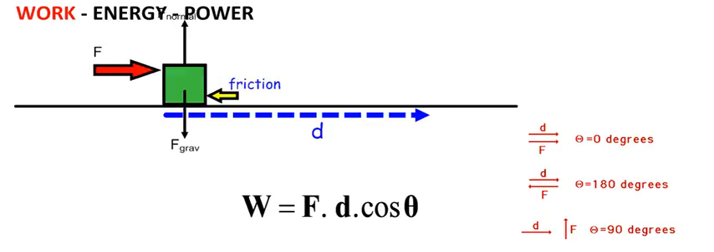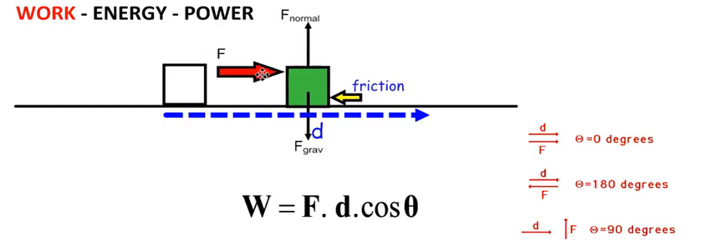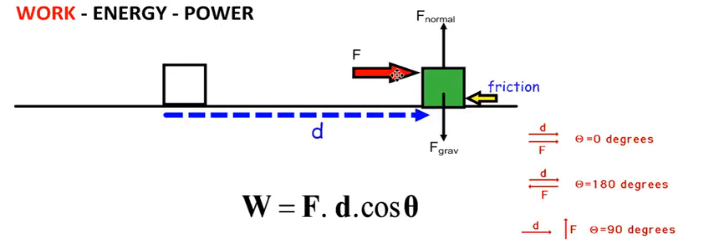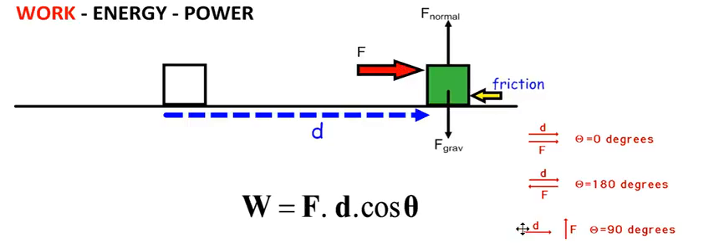Let us consider the same situation again, but this time concentrate on the frictional force. The applied force causes the body to move to the right in the direction of the applied force through a distance d. The angle of the frictional force, however, in relation to the displacement of the object is 180 degrees. The cos of 180 degrees is minus 1. Therefore, the amount of work done by the frictional force appears to be negative.